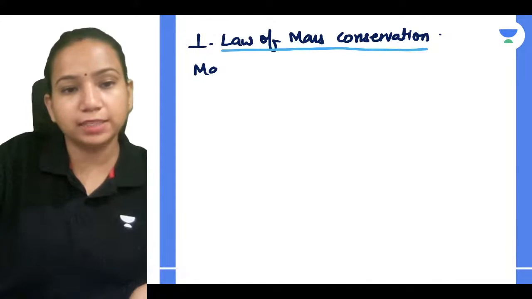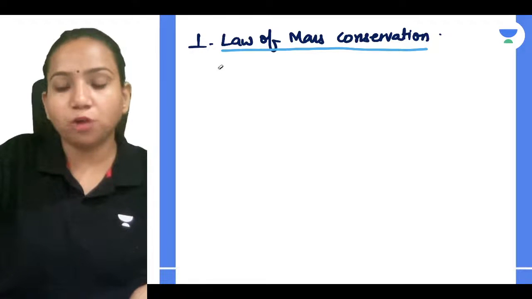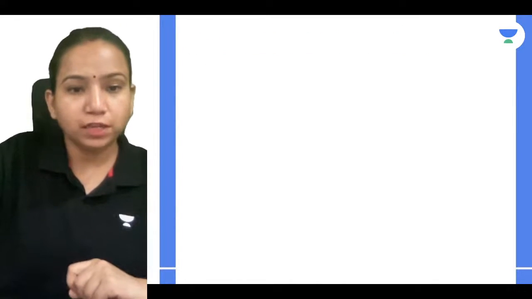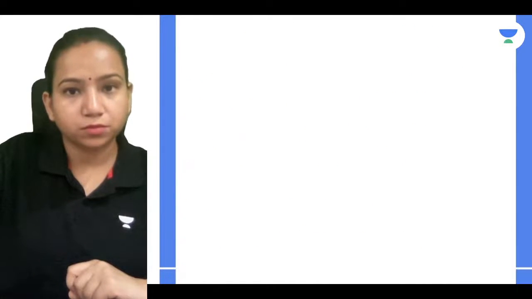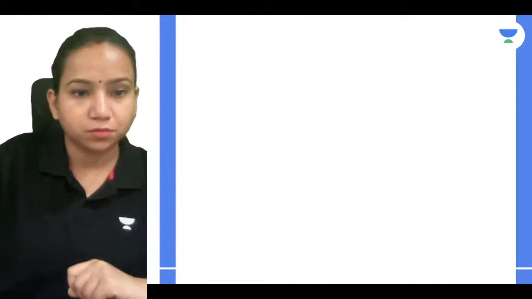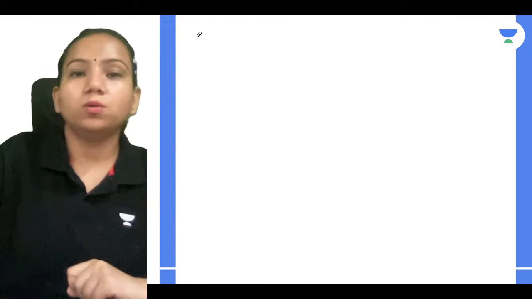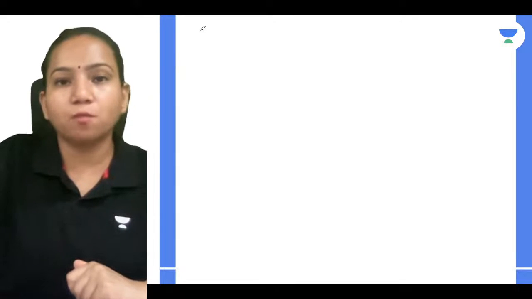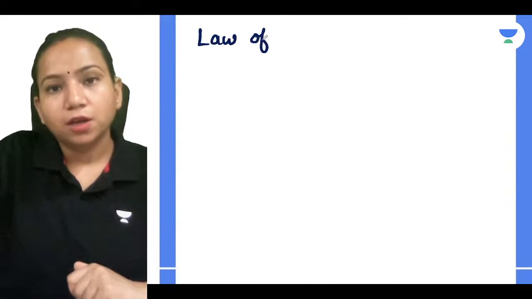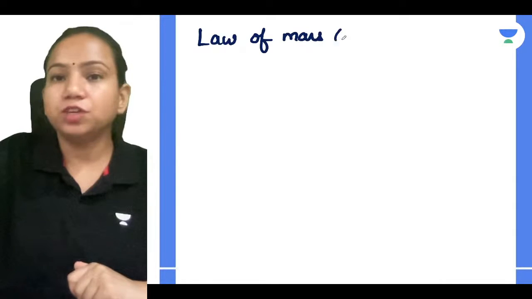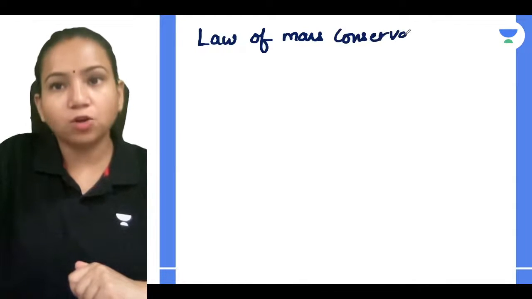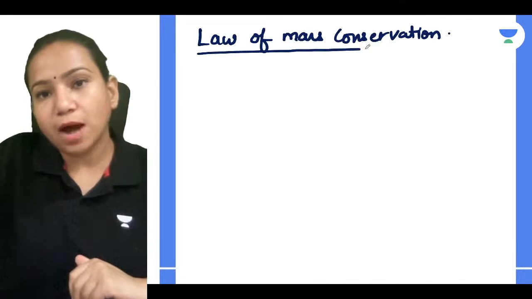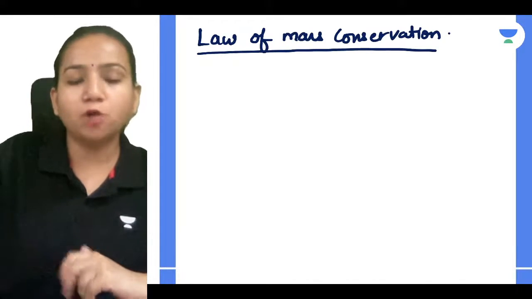any law when we are talking about it, you have to define it. So always you have to mention a few things. Talking about the law of mass conservation, conservation means you cannot create anything and you cannot destroy anything. It is conserved. Now if I talk about the law of mass conservation, how are you going to define it?